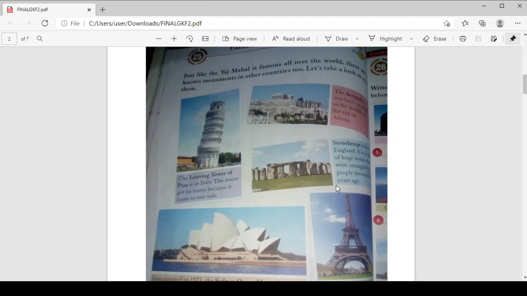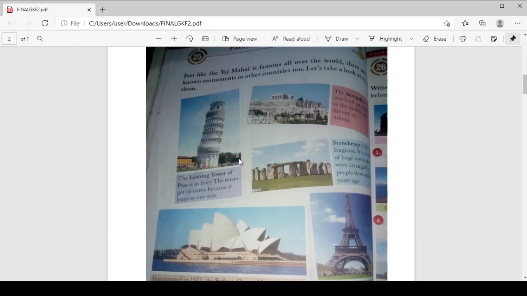Just like the Taj Mahal is famous all over the world, there are well-known monuments in other countries too. Let's take a look at some of them. Now the first one is the Leaning Tower of Pisa. It is in Italy. The tower got its name because it leans on one side.